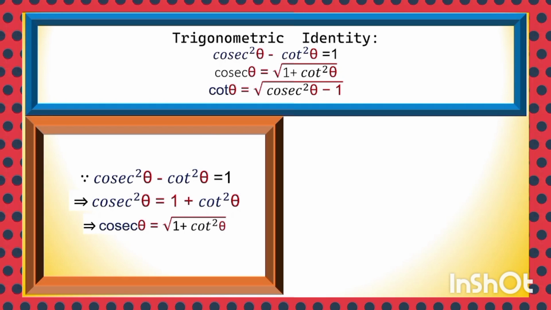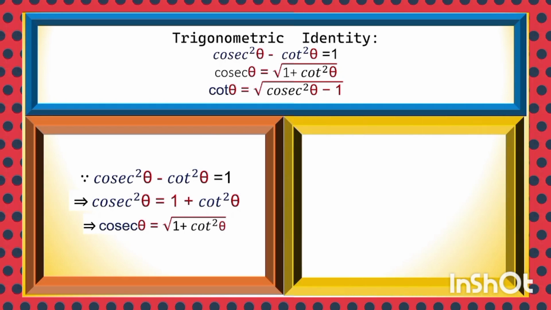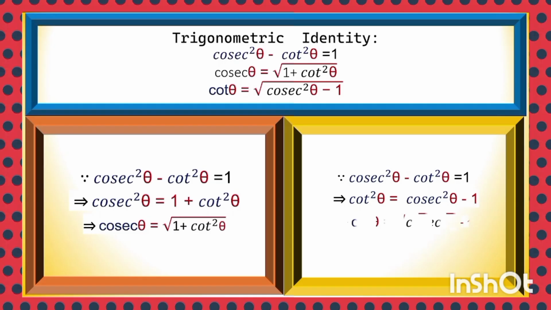Cosec theta is expressed in terms of cot theta. Similarly, we can transpose cosec square theta to the right hand side. We can write cot square theta is equal to cosec square theta minus 1, and cot theta is square root of cosec square theta minus 1. Cot theta is expressed in terms of cosec theta.